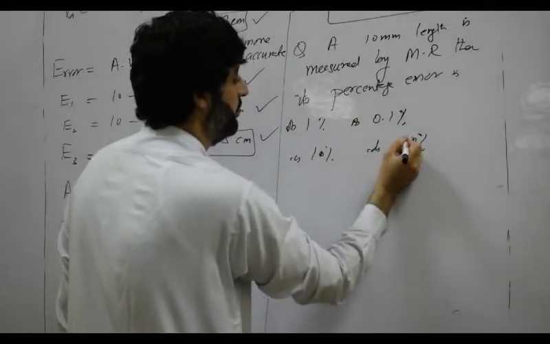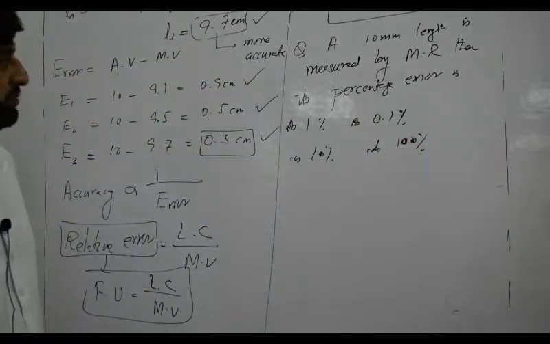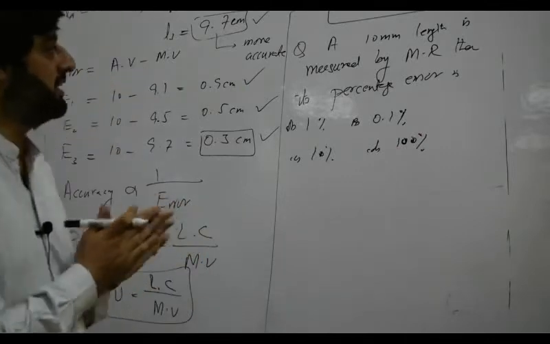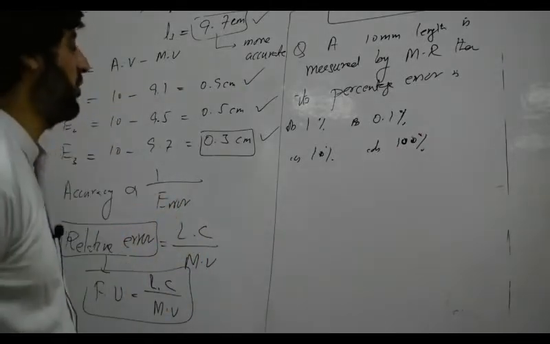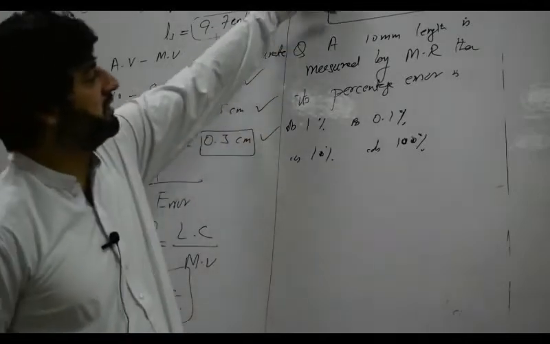Okay. If the MCQs come like this, that 10 millimeter of length is measured by meter rod, then what is the percentage error? Okay. So we have to find out the percentage relative error.